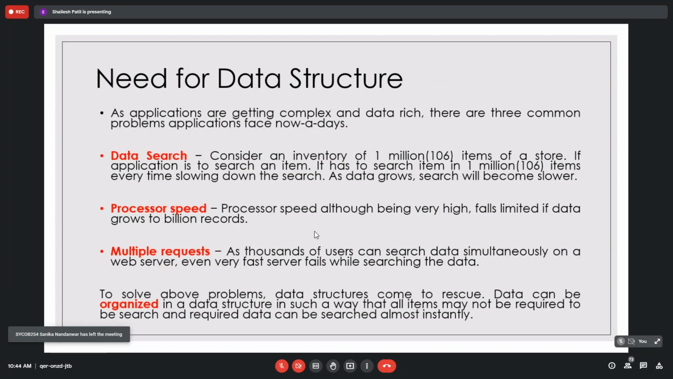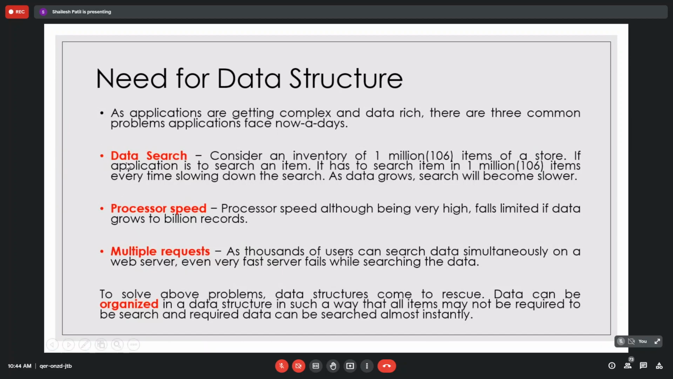These are the characteristics and the need of data structures, as applications are getting complex and data rich. There are three common problems applications face nowadays. The first is data search. Suppose we have an inventory of 1 million items in a store. If the application has to search for an item, it has to search among 1 million items every time, which slows down the search. As data grows, the search becomes slower.